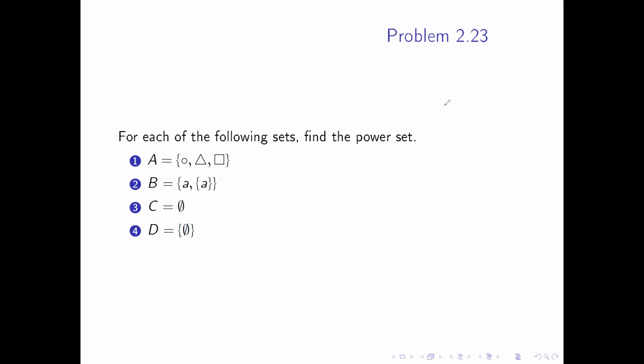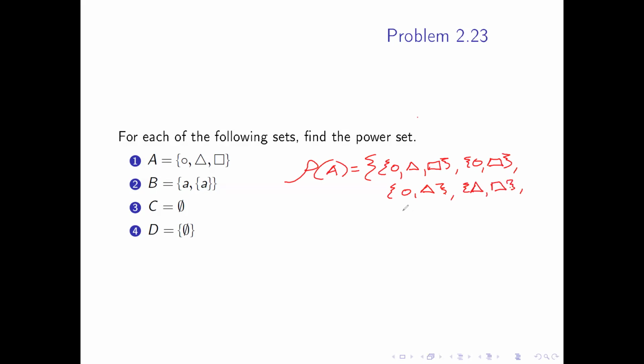The power set of A is going to be the set of the sets: circle, triangle, square; circle, square; circle, triangle; triangle, square; and then also just circle, just triangle, and just square.